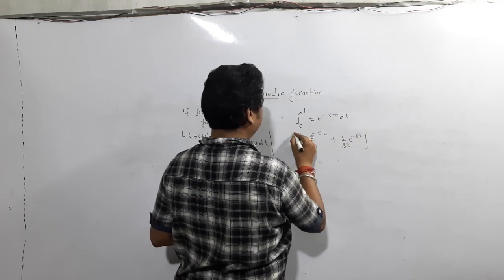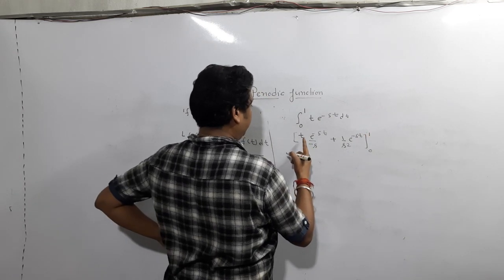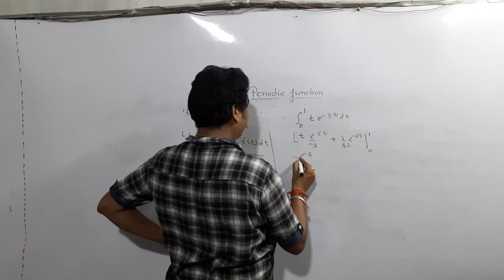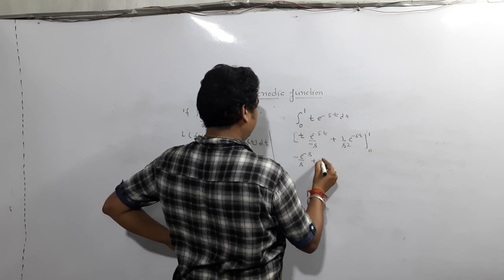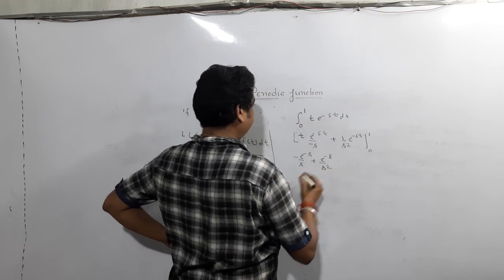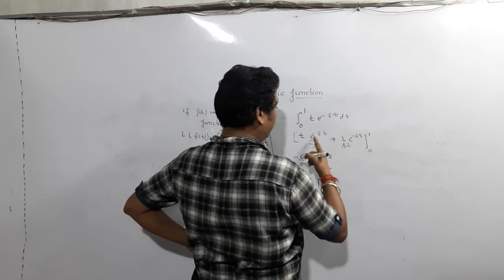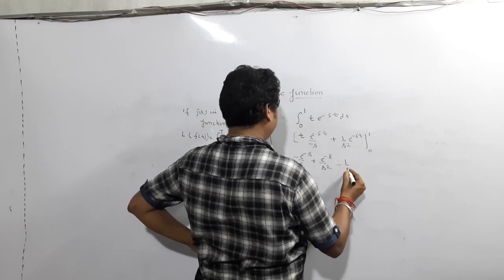And what is the limit? 0 to 1. When t value is 1, it means e^(-s) by s^2. When t value is 0, it becomes 0, and here - 1 by s^2.